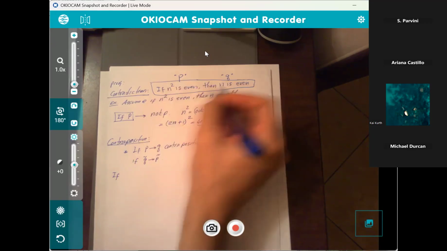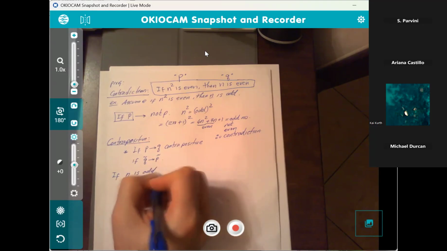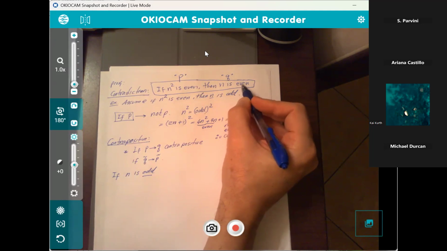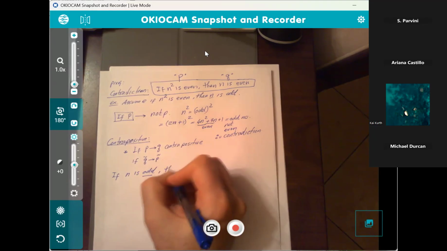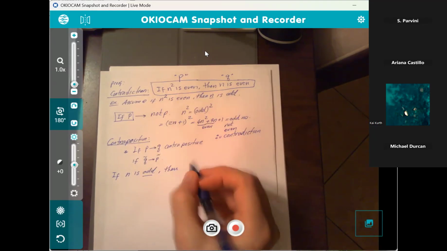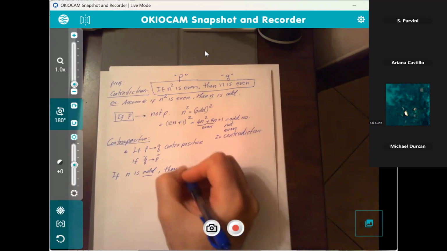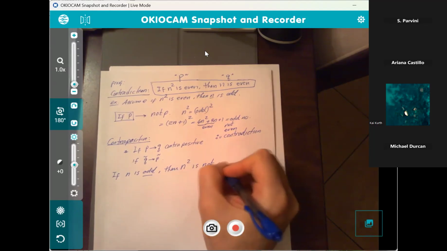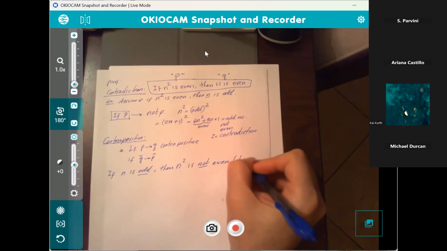So here's the contrapositive of that statement that I made up. If n is odd, that would be the not Q. Q is n is even, so not Q would be n is odd. Then let's see, not P. P is n squared is even. So what would be the opposite of that? Then n squared is not even. In other words, if it's not even, that means it is odd.